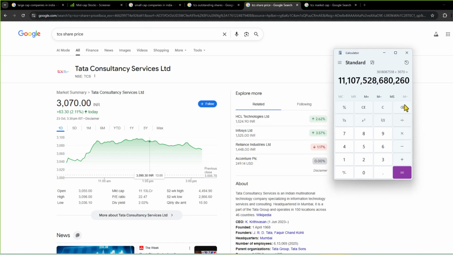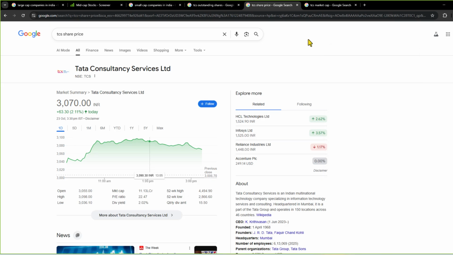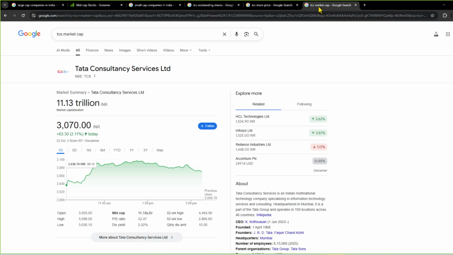And when I do that, I will be presented by this number. This is the market capitalization of TCS. Okay. Now, coming back to Google. If in Google I type TCS market cap, I will be presented by this value, 11.13 trillion rupees.